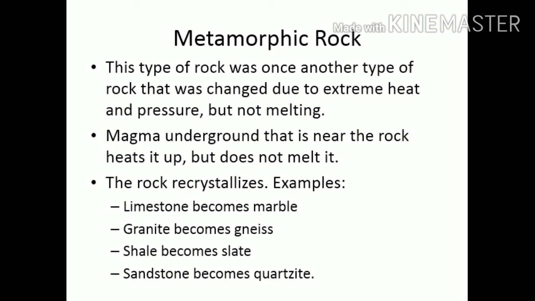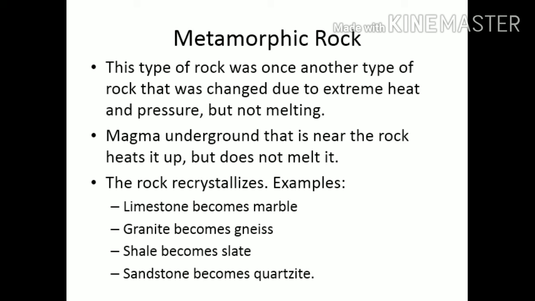This type of rock is called metamorphic rocks.